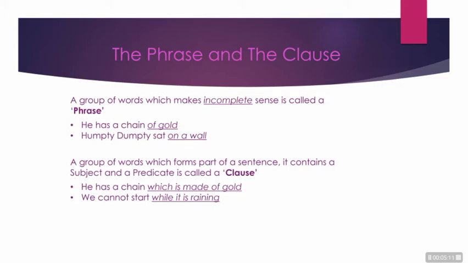Then there can be a question, what is made of gold? You must answer, the chain which is made of gold. So it will be incomplete when it is standing alone. Can we move on to the next portion? Okay, come along.